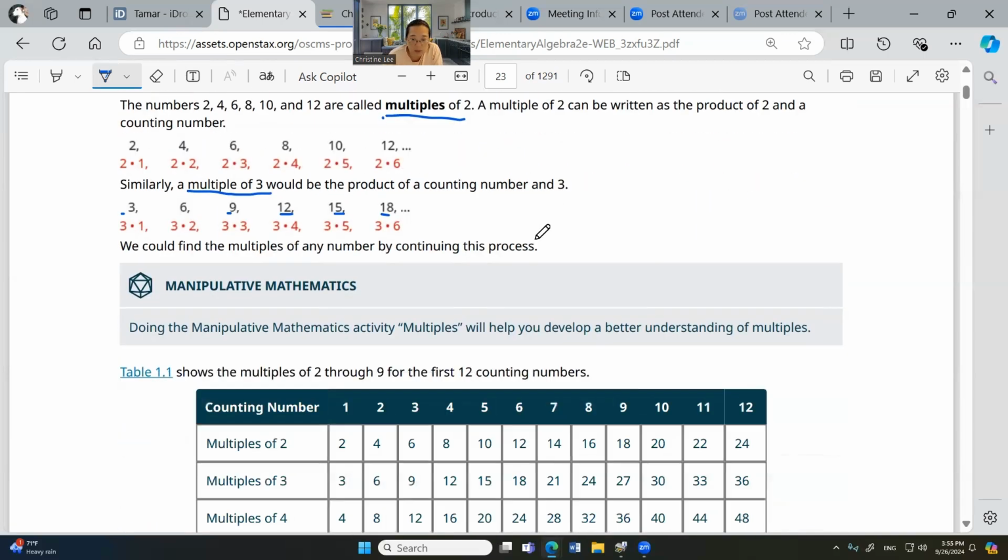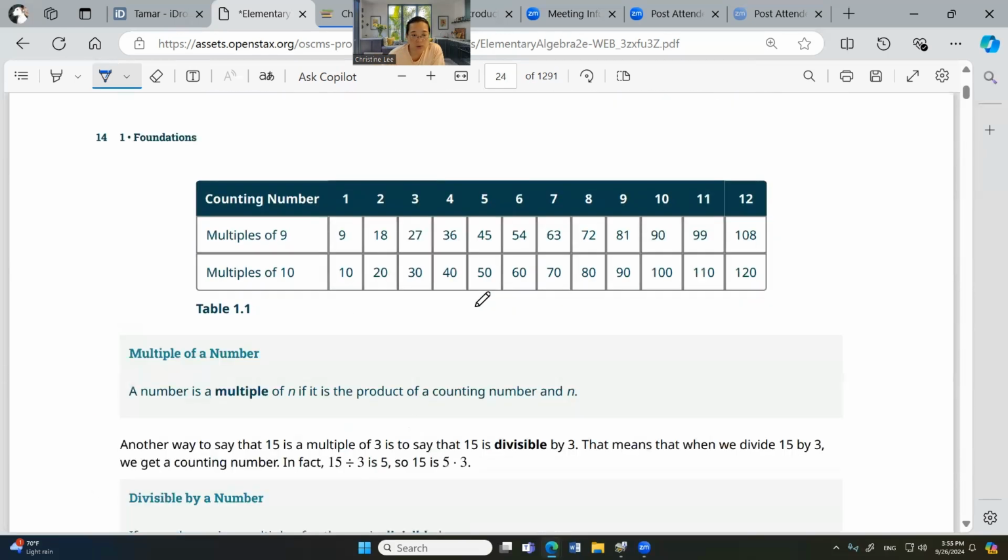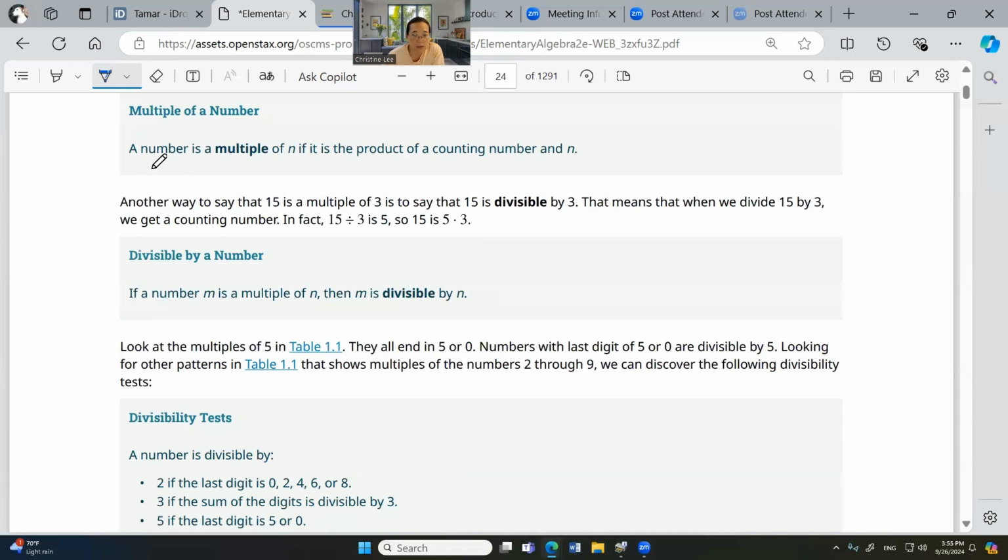Okay, we understand. And if we memorize multiplication, these are all multiples of 2: 2, 4, 6, 8, 10. Multiples of 3: 3, 6, 9, 12. Now, a number is a multiple of n if it is the product of a counting number and n. Okay, I think you understand.